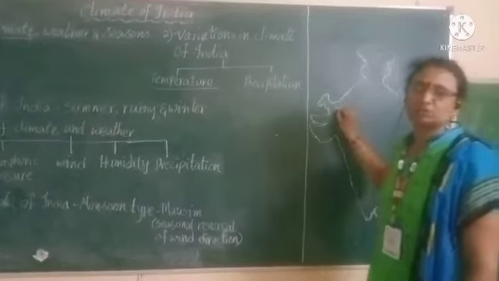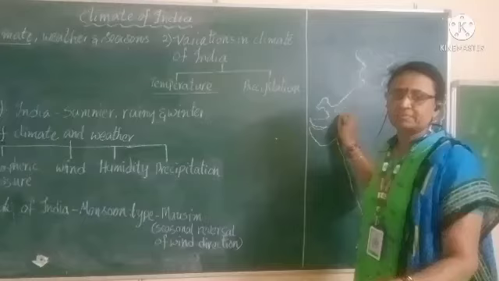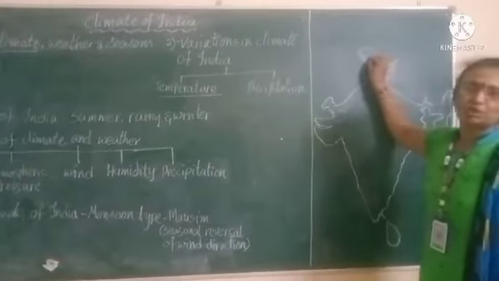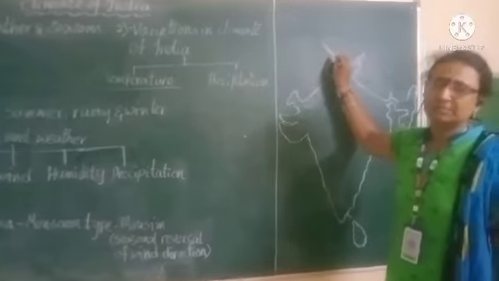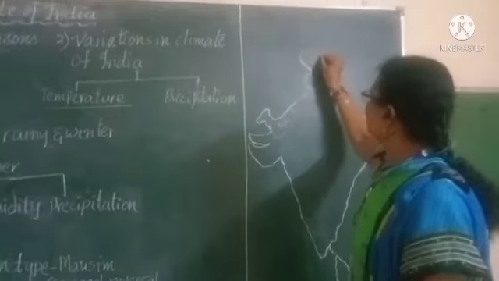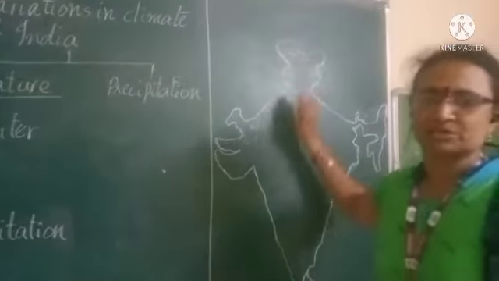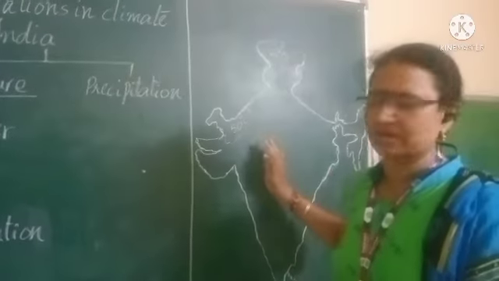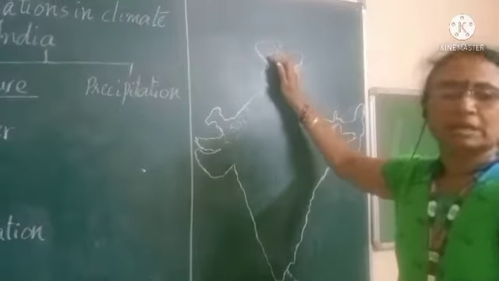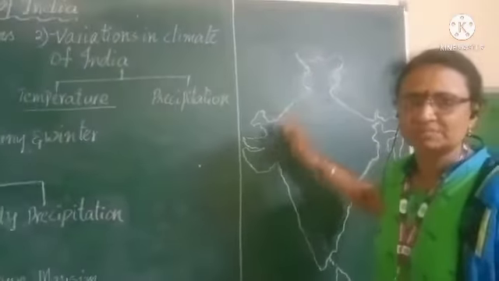But in the same summer season, the temperature in Jammu and Kashmir, like in Pahalgam, will be only 20 degrees Celsius. The season is the same, summer, but here it is 50 degrees Celsius and there only 20 degrees Celsius. These are the variations we can observe.